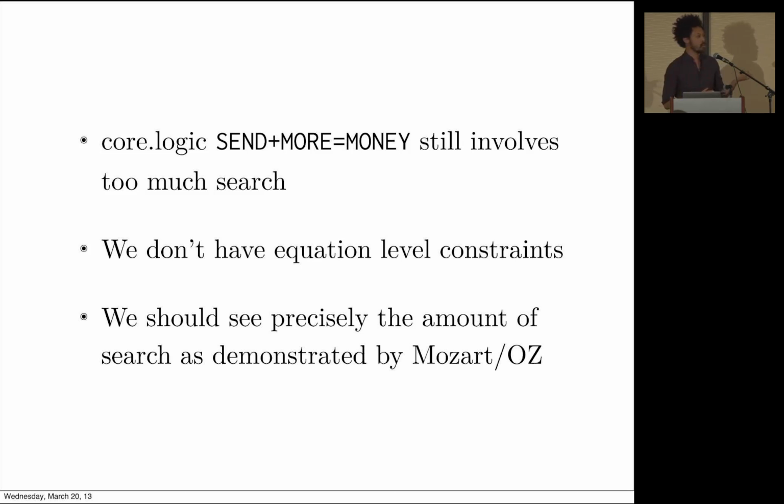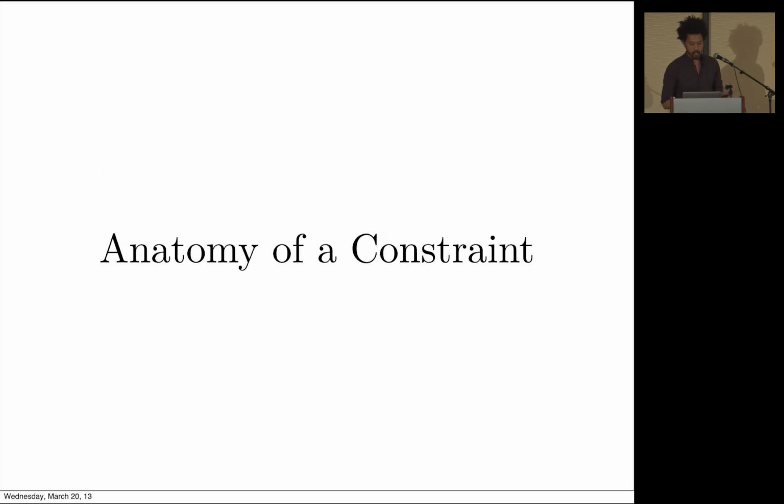Right? OK. So again, it still involves too much search. For example, when Ryan showed his thing, I actually think the 25 seconds to solve that equation was quite long. And that's because there's more work that we could do. You can actually set up a new kind of constraint that tries to simplify two sides of an equation. Like if you have an equality, you can do more simplifications than what addition and subtraction do. So you can add more intelligence. So again, we don't have equation level constraints, and that could get us closer to what Mozart OS is capable of doing.